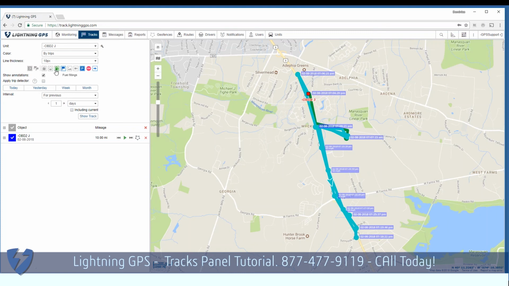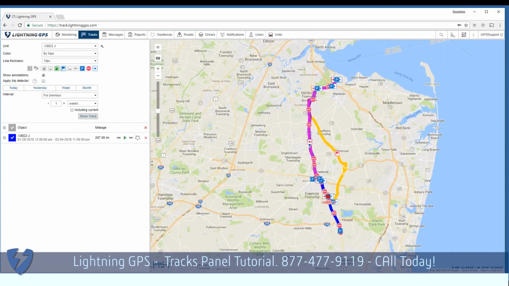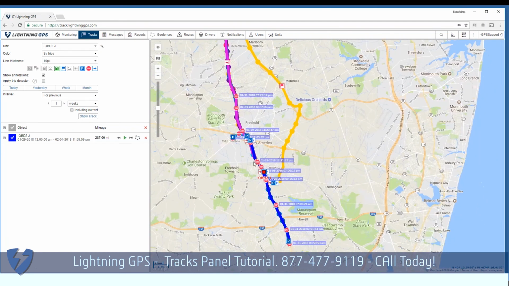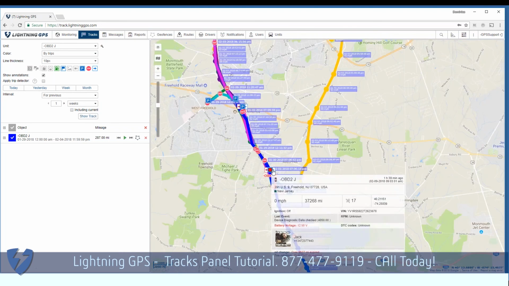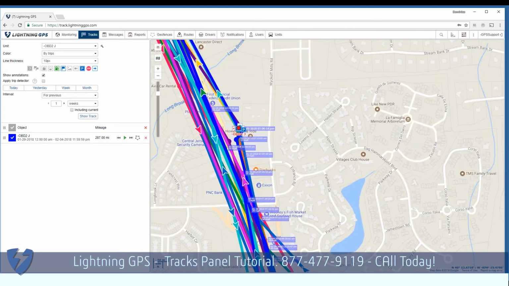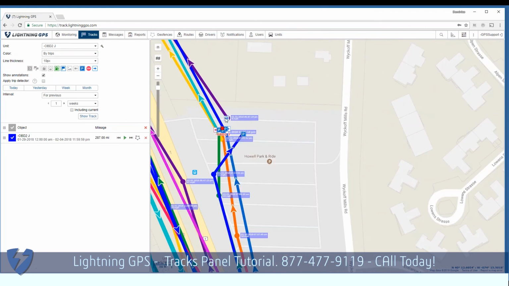Let's load up a few options. We'll do a week again. I can zoom in and see a lot of start positions and end.